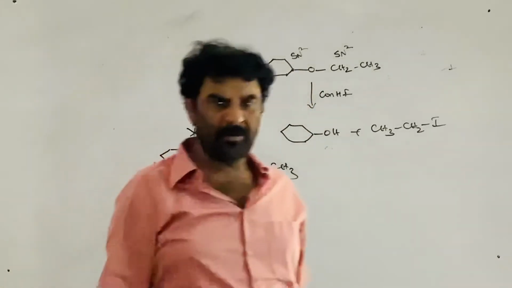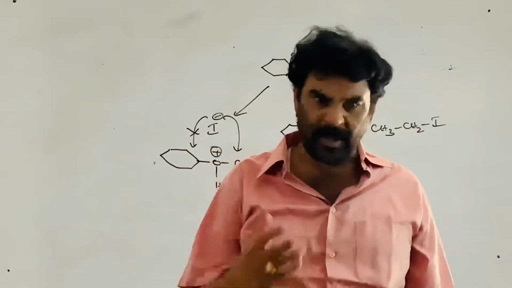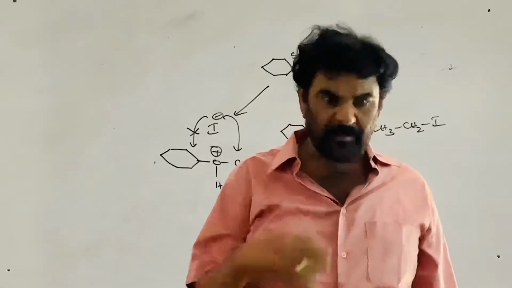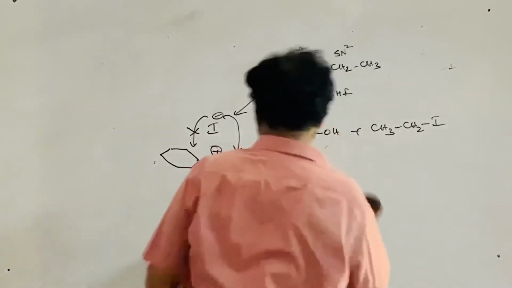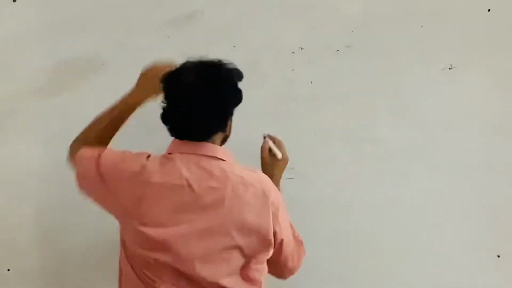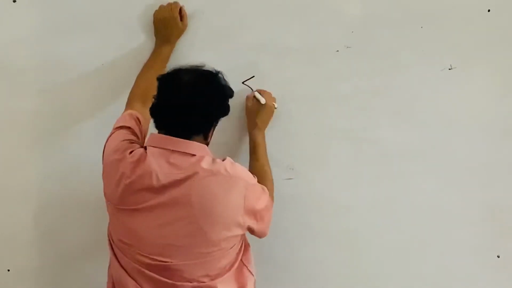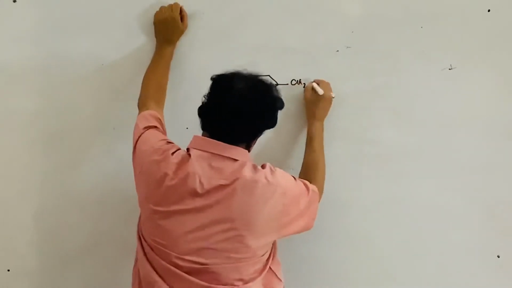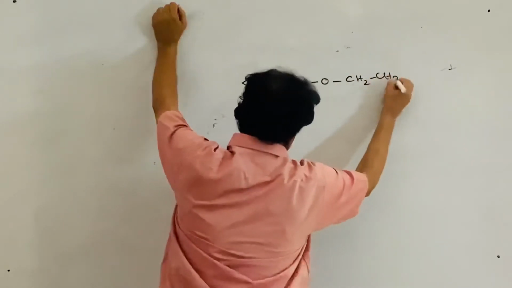The repulsions are more. As the number of alkyl groups increases, steric hindrance increases, that is, the approachability of the nucleophile decreases, and the SN2 reaction becomes difficult. Therefore, this is the reaction. Suppose I take this, benzyl ethyl ether.